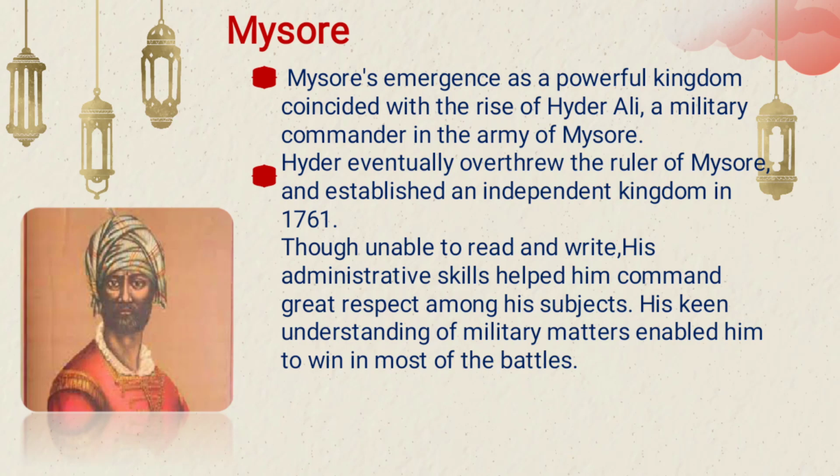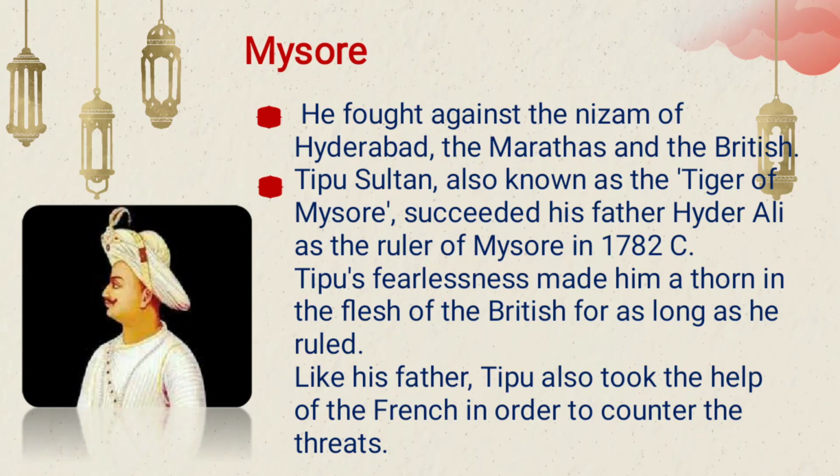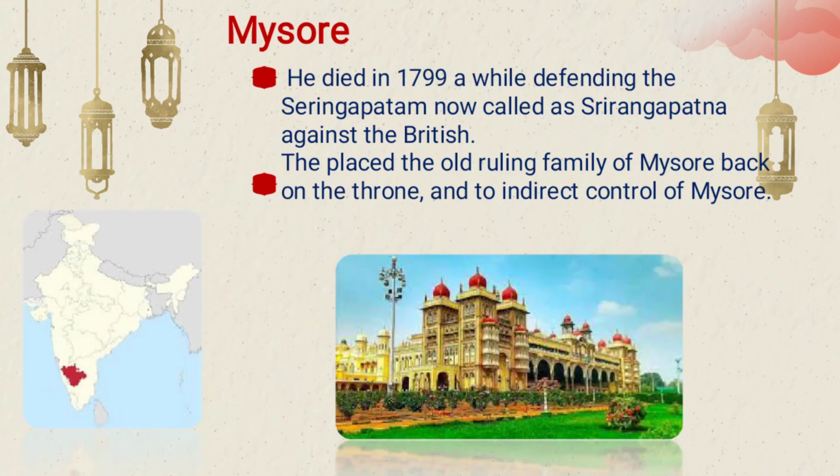Next is Mysore, one of the most powerful kingdoms, which was raised by Hyder Ali. Still now we can see his monuments there, and he built a Mysore army. He established this kingdom in 1761, and even though he didn't have a proper education, he had good administration skills and commanding power. He led his military to success. They also fought against the Nizams of Hyderabad, the Marathas and the British. Tipu Sultan, known as the Tiger of Mysore, succeeded his father Hyder Ali in 1782. Tipu Sultan was a fearless person.